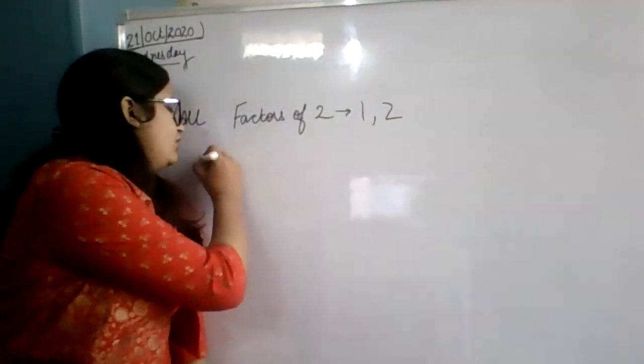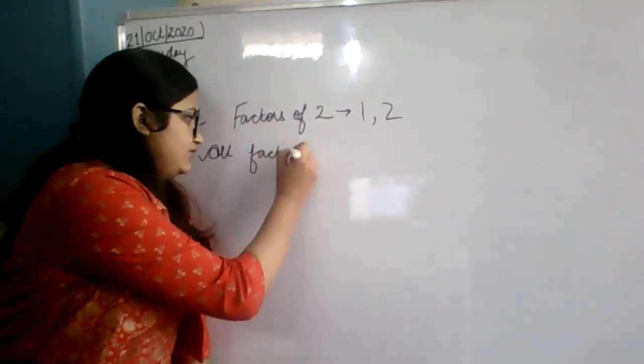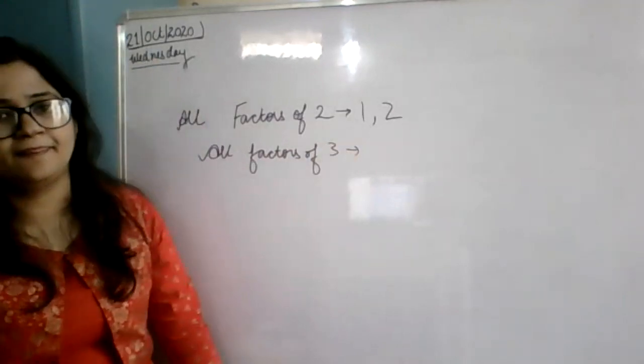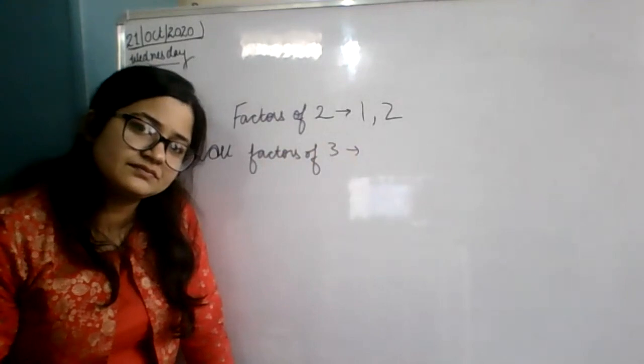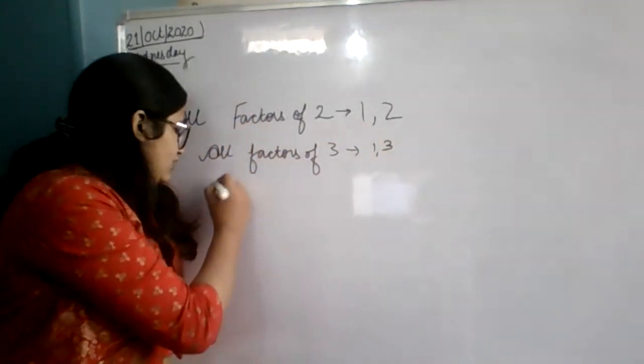If I ask you all factors of 3: 1 and 3. Any other factor? 1 and 3.